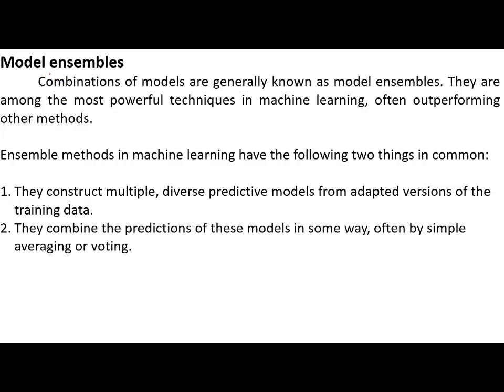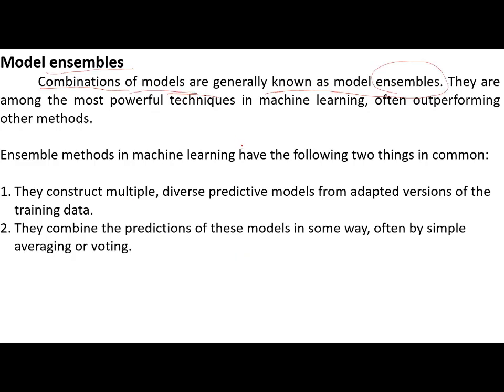First, model ensembling. What do you mean by ensemble? Ensemble is nothing but a combination of models.